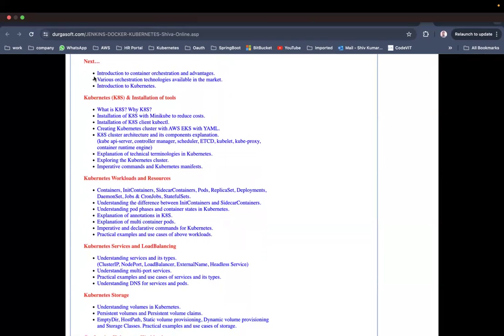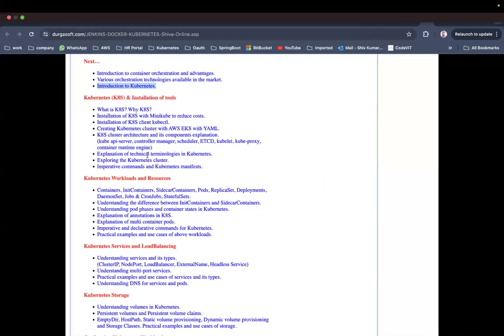Next, introduction to container orchestration and advantages. Various container orchestration technologies available in the market, and introduction to Kubernetes. Okay, we are mainly focusing on Kubernetes, but not any other container orchestration technologies. Kubernetes will be common whether you take GCP, Azure, or AWS. The creation of clusters might be different, but the concepts will be common in all the cloud environments.